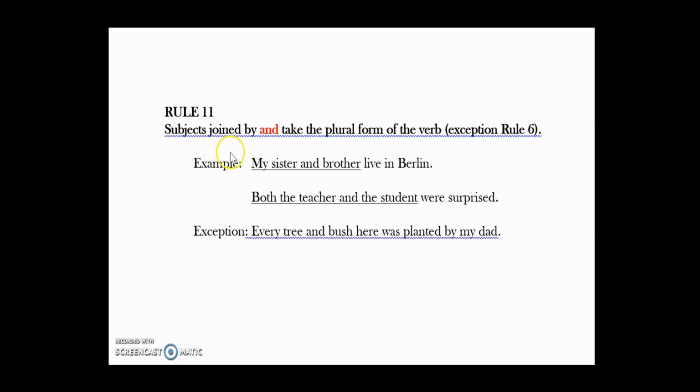Subjects joined by and take the plural form of the verb. And of course, there is an exception. It's rule number 6. For example, my sister and brother. Here's your compound subject, and it's always going to be plural. Therefore, the verb takes no S, live. Or both the teacher and the student were. And the exception is, remember rule number 6, when your subject begins with every or each, it's always going to be singular. So every tree and bush here was planted by my dad.